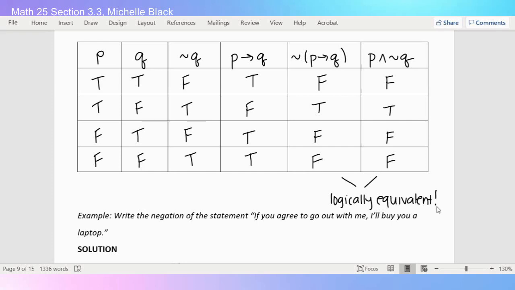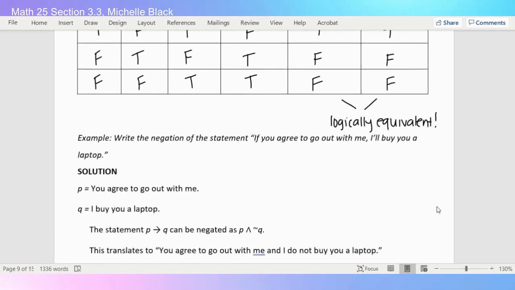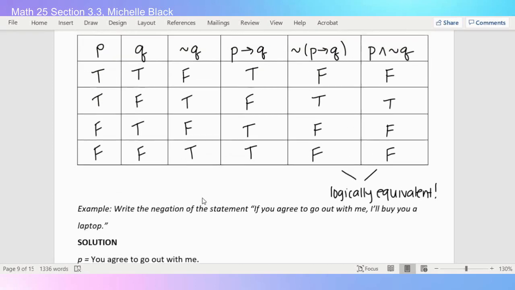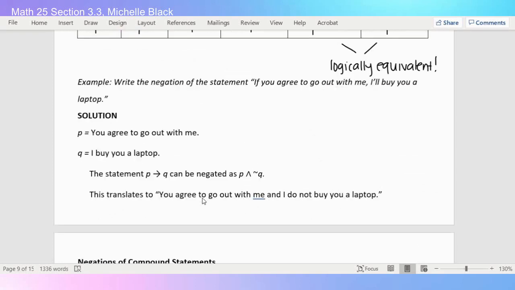Great. So here's an example in words. Write the negation of the statement. If you agree to go out with me, I'll buy you a laptop. So we'll let P be you agree to go out with me, and Q, we'll say I buy you a laptop.